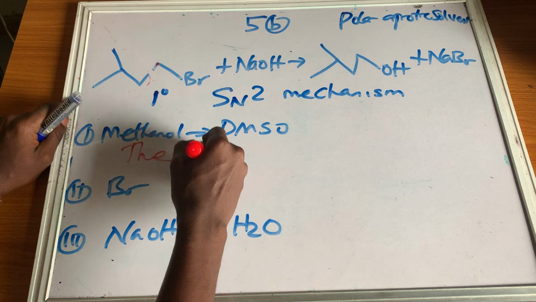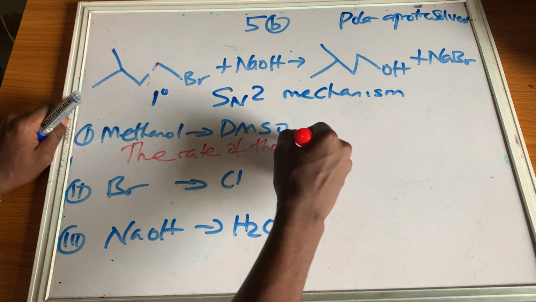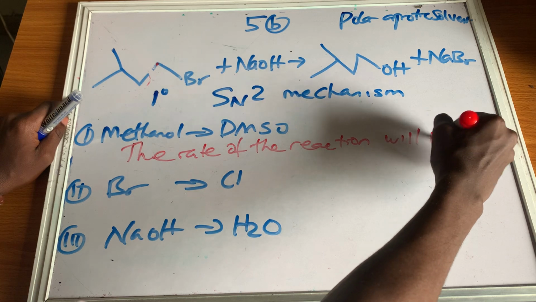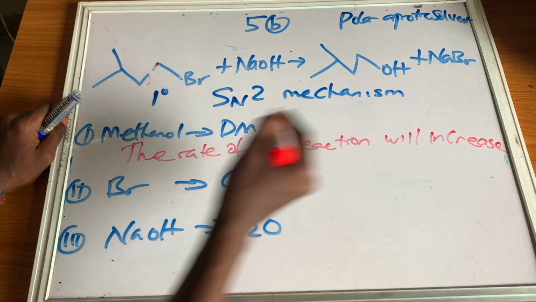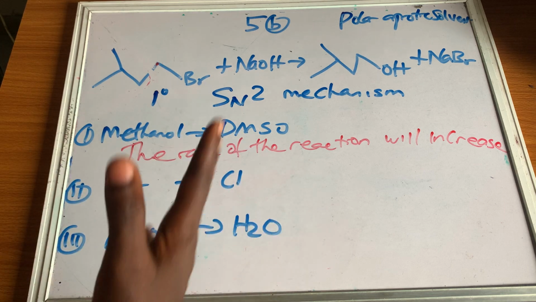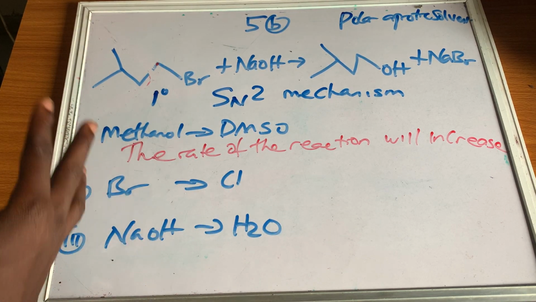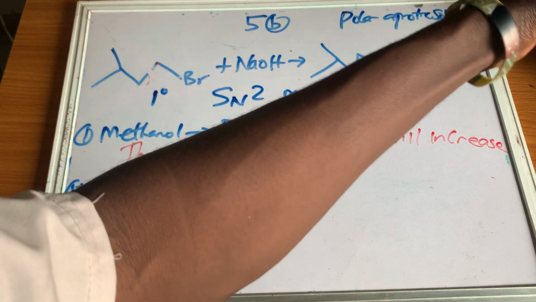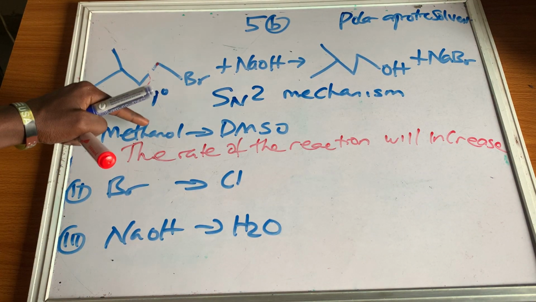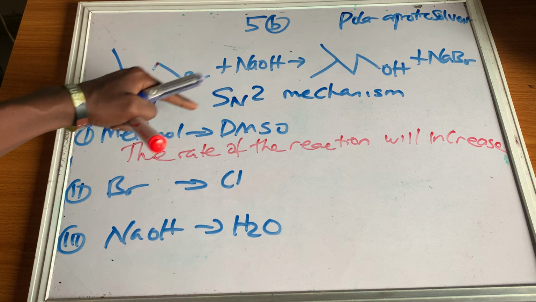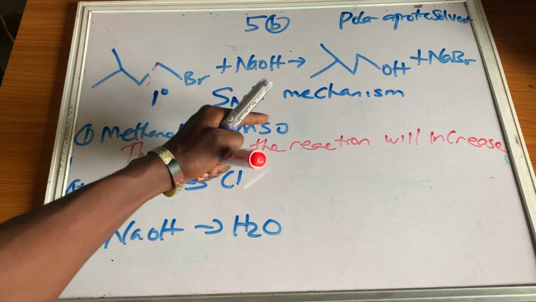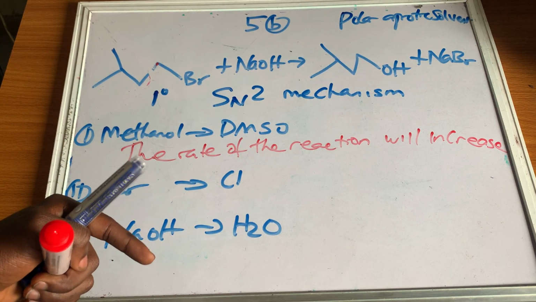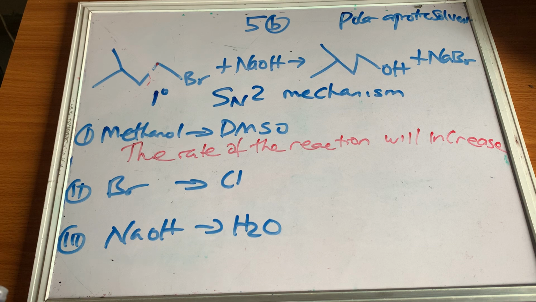The rate of the reaction will increase. I believe you are in year 4 now. You should know how to answer the question. If I want to answer this very well, I say, okay, SN2 is favored by polar aprotic solvent. So methanol is a polar protic solvent, changing to DMSO, which is a polar aprotic solvent. So this will increase the rate of the reaction. Year 4 students should know how to give a detailed answer.